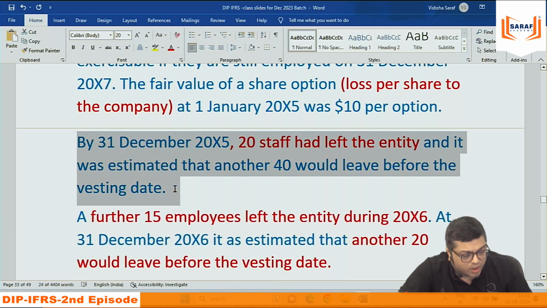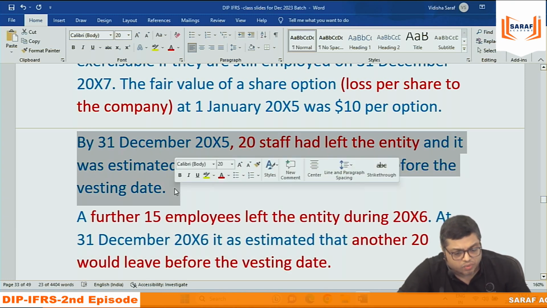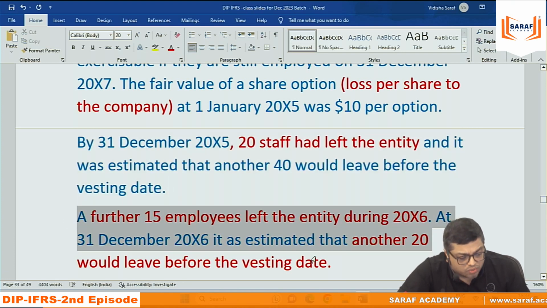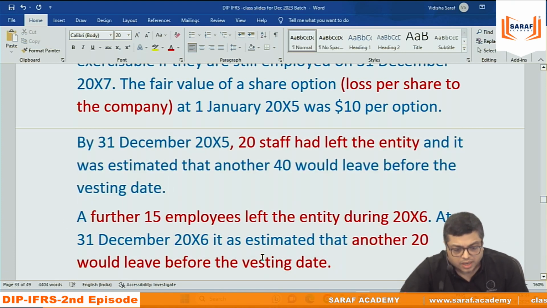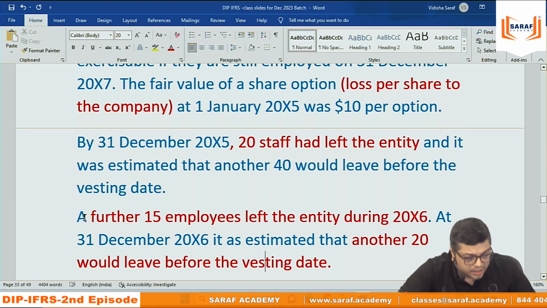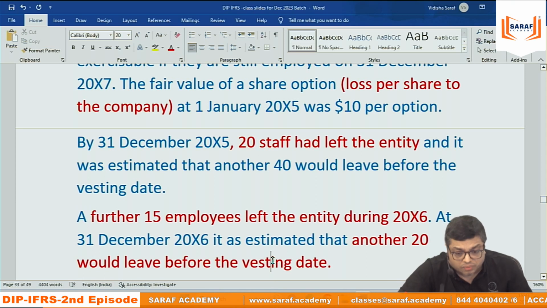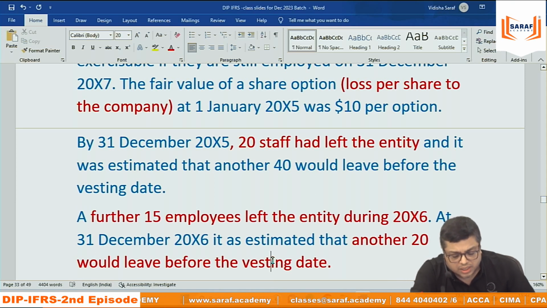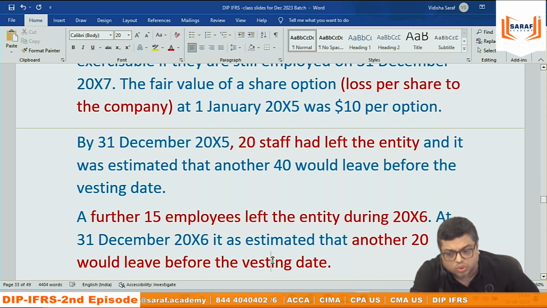But last year you have recorded expense already, 24 lakh divided by 3 into 1. Now this year what will be the expense? At the end of second year, out of 3 years, 2 years gone. So what is the total expense of 2 years? 24 lakh 50 divided by 3, the whole thing into 2.